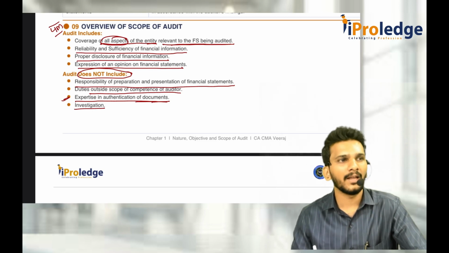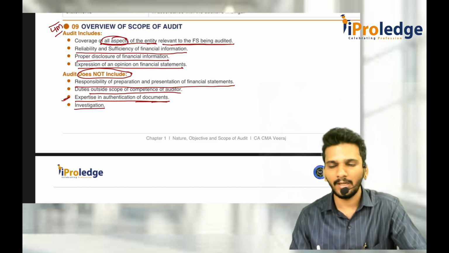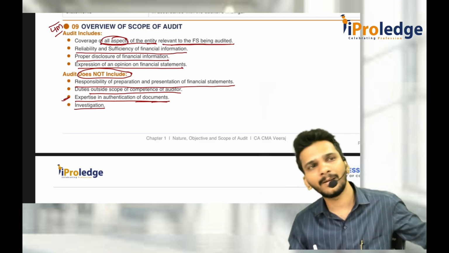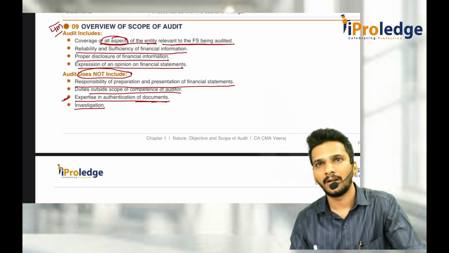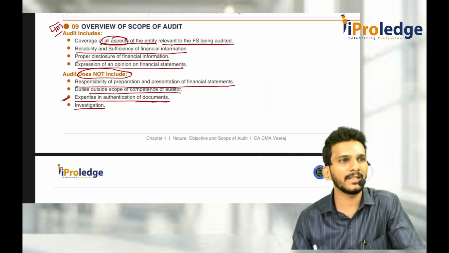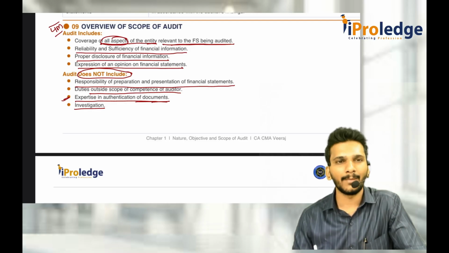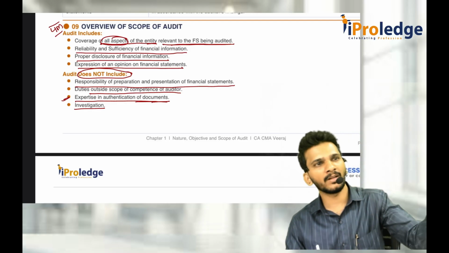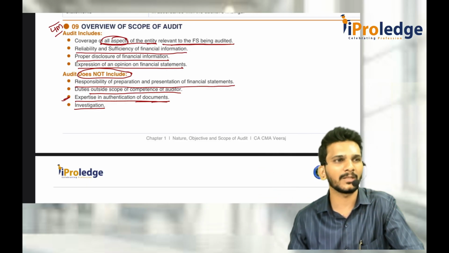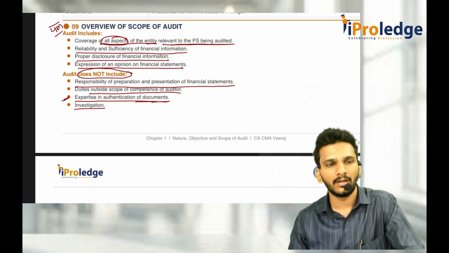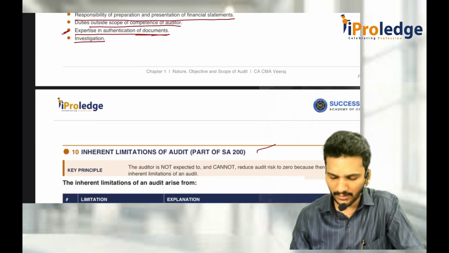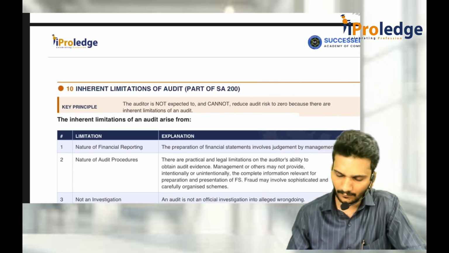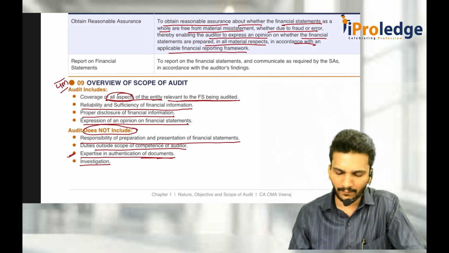When I am asking for an explanation from an employee and the employee is not giving one, can I directly beat him or slap him? No, I am not an investigator. I am not a CBI officer. I am just the party who is there to, just like a postman, take the information from the company and pass it on to the users of the financial statements. So I should not be involved with respect to investigation. So these are the scope of audit.